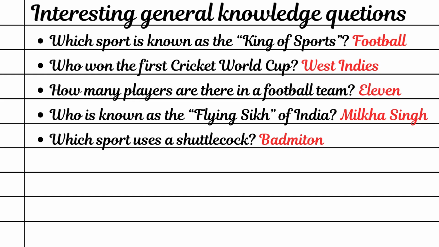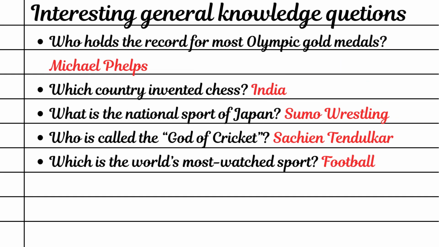How many players are there in a football team? 11. Who is known as the Flying Sikh of India? Milkha Singh. Which sport uses a shuttlecock? Badminton. Who holds the record for most Olympic gold medals? Michael Phelps. Which country invented chess? India. What is the national sport of Japan? Sumo wrestling. Who is called the god of cricket? Sachin Tendulkar.